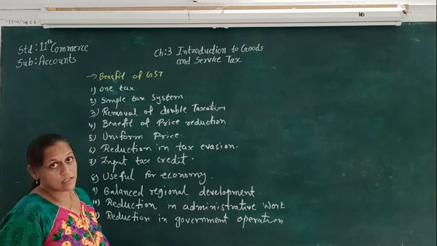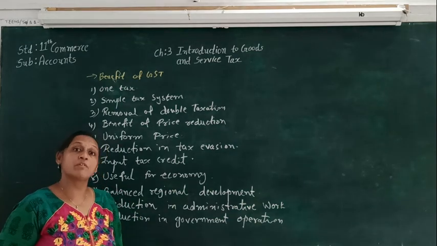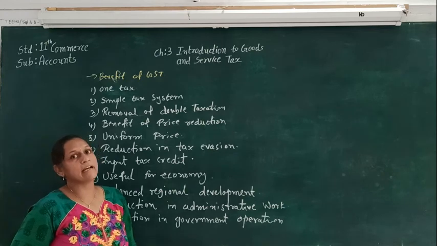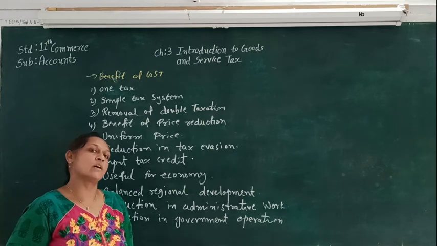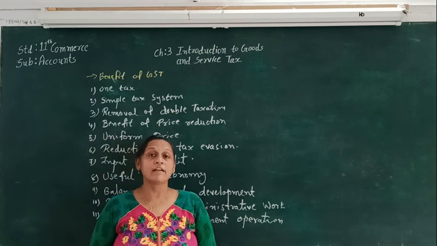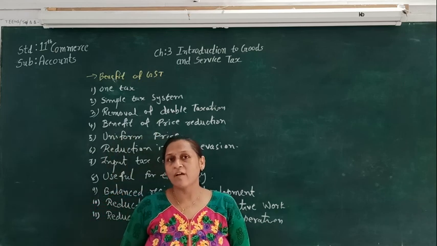So these 11 were the benefits of GST, and because of this GST was introduced in the country under the slogan of one nation one tax. There were also schedules 1 to 6 where the GST rates were given.